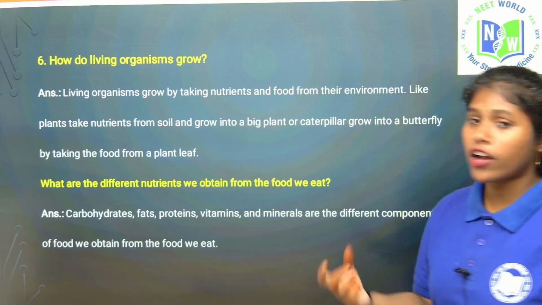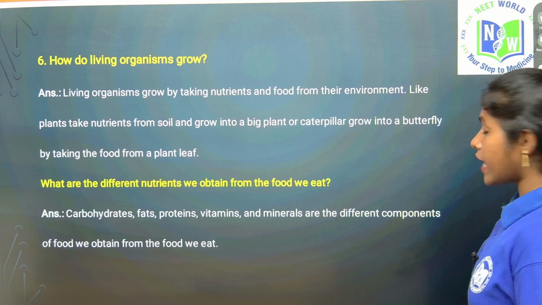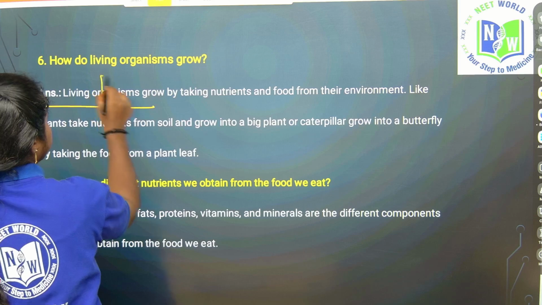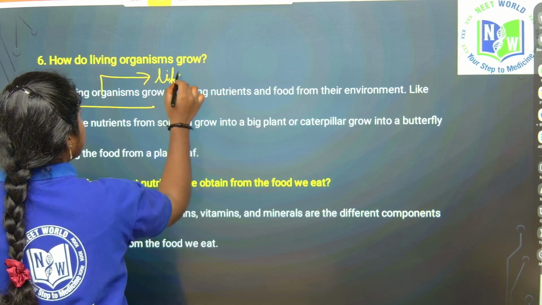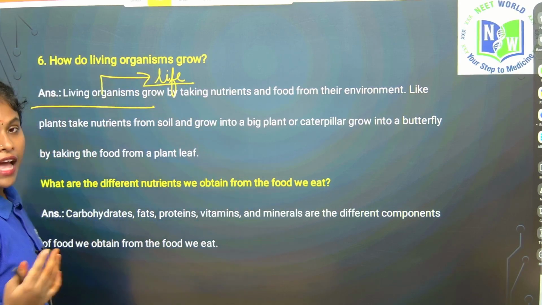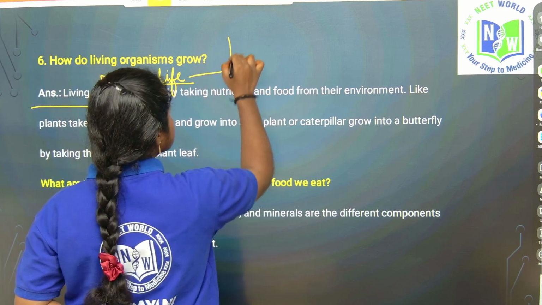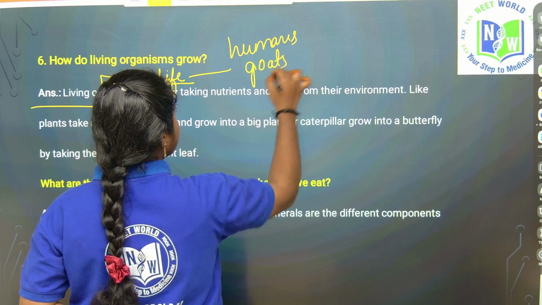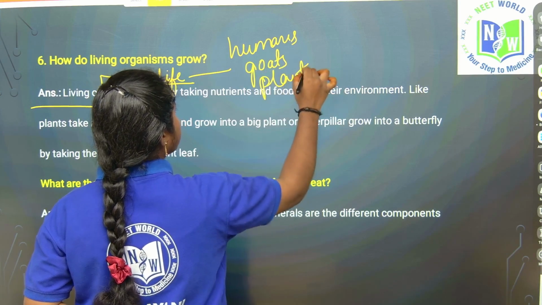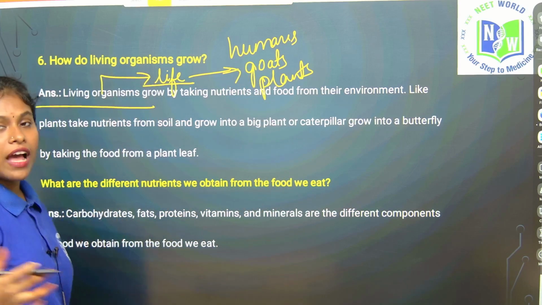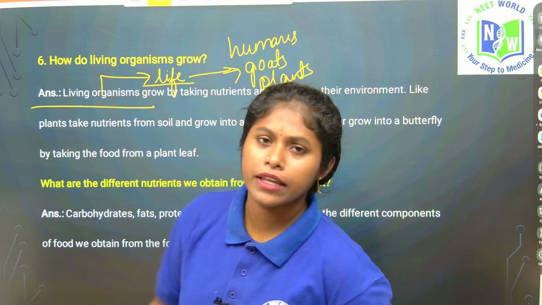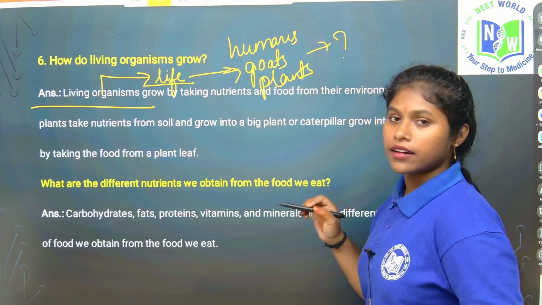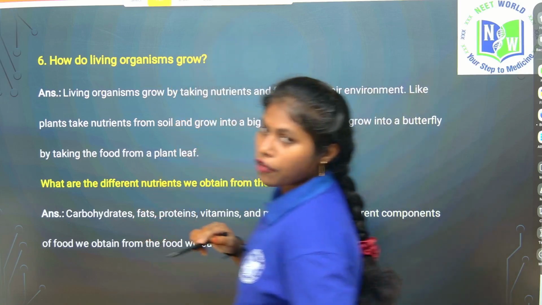So see here, living organisms. What are living organisms? Living organisms are the organisms that have life. Non-living things don't have life. Living organisms have life, like humans, goats, plants. These are all living. Tigers, giraffes. Name a few examples of living organisms in the comment section, and in the next class we'll see how many of you can answer.